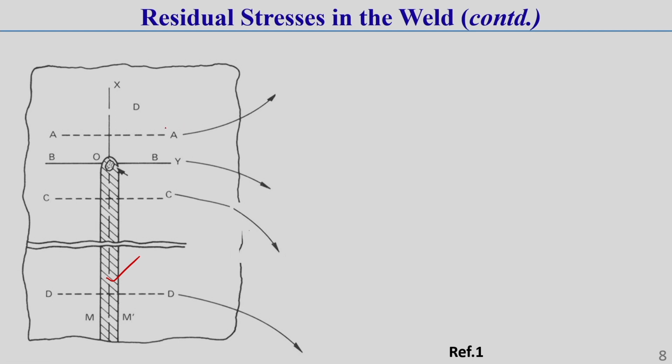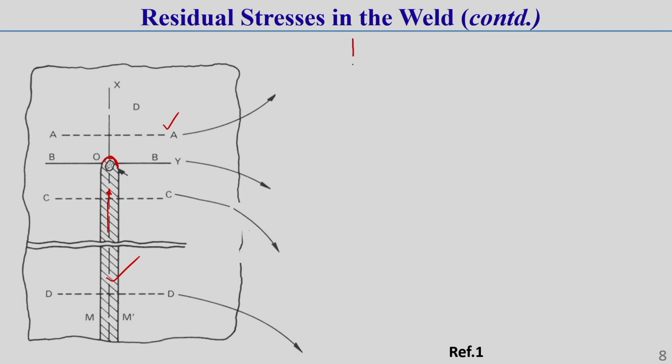You see this section, one is the AA section, and another is the BB section. This AA section is ahead of the weld, and the weld is done up to here. So, this AA section is ahead of this BB section. BB section is the welding torch position or arc position. Ahead of this arc position is the AA position, which is not affected by temperature. So, in this AA position, how the temperature and stress develop, that I am showing.